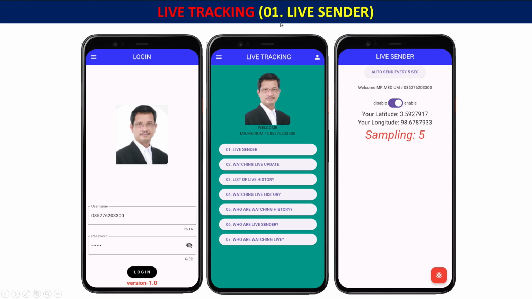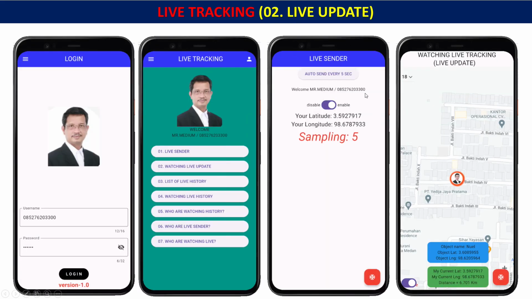Okay, this is live sender number 01. Okay, 02 is live tracking, live update. If someone uses the live sender, then we can see that people are using live sender, and then we can see who is live.